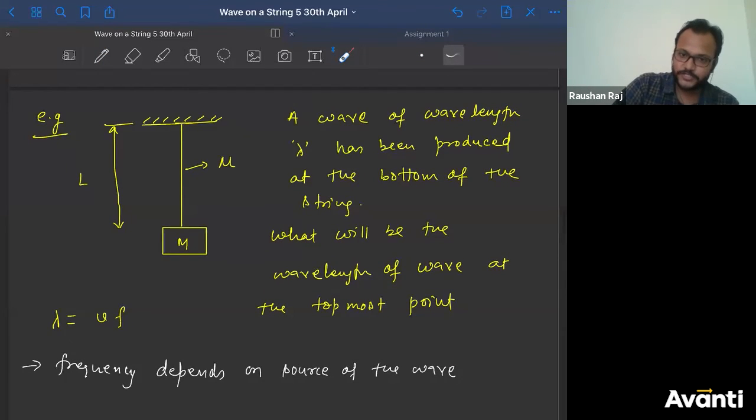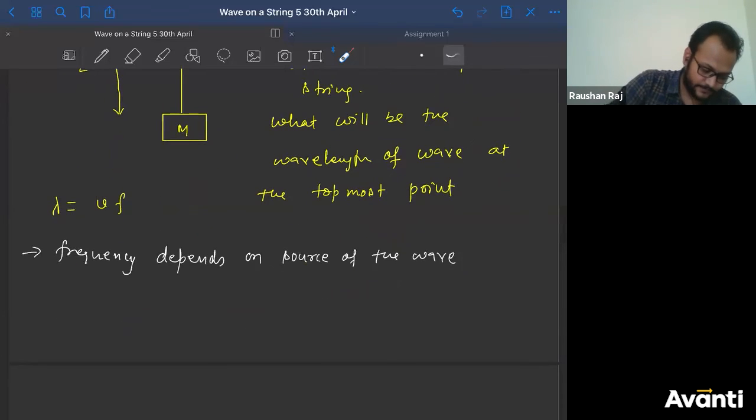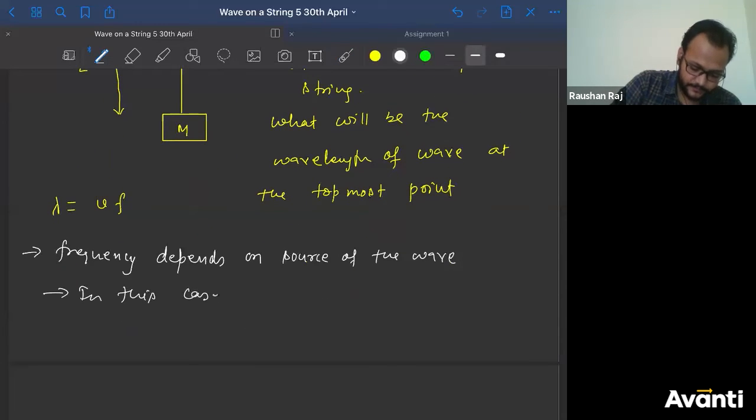There was some source here that we are not changing. Something oscillated here, and the same wave is traveling through the medium. So in this case, frequency will remain same.